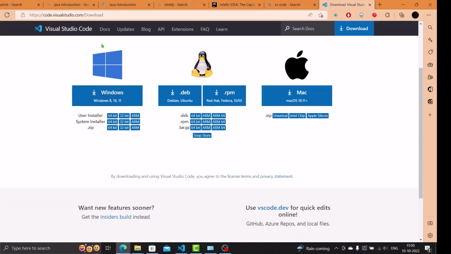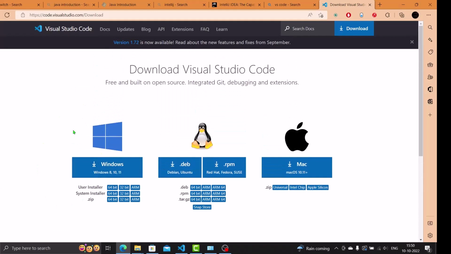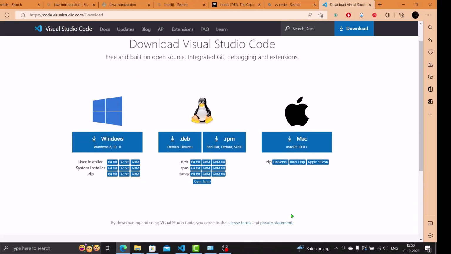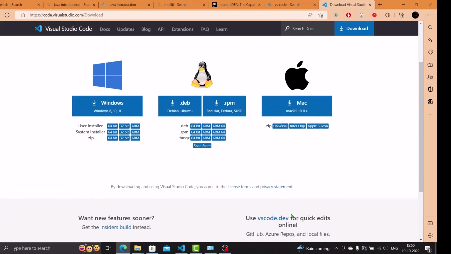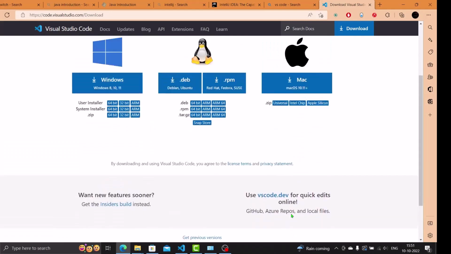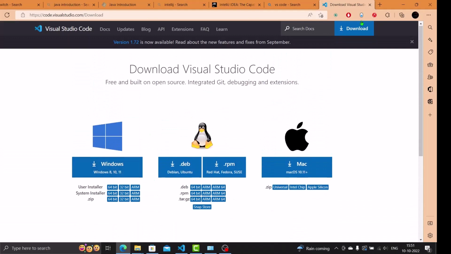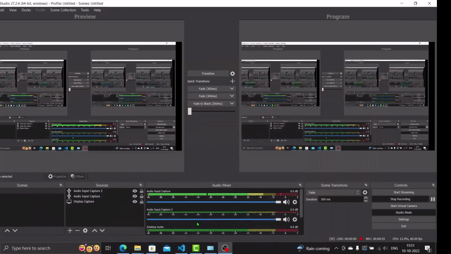I'm on Windows, so I'll be doing Windows only. If you're on Debian or Mac, then you can choose the respective download options. So yeah, we have Windows. Then when you've downloaded it, just open it, and Visual Studio Code will install. Now what to do next?